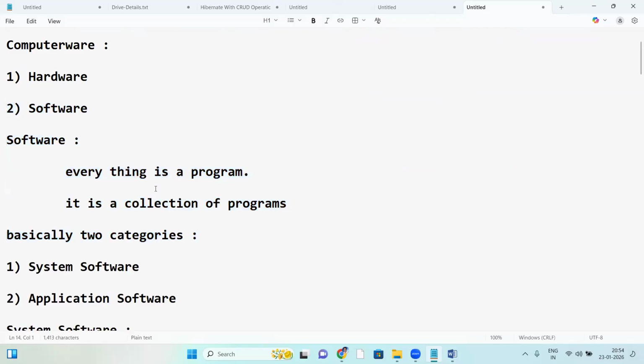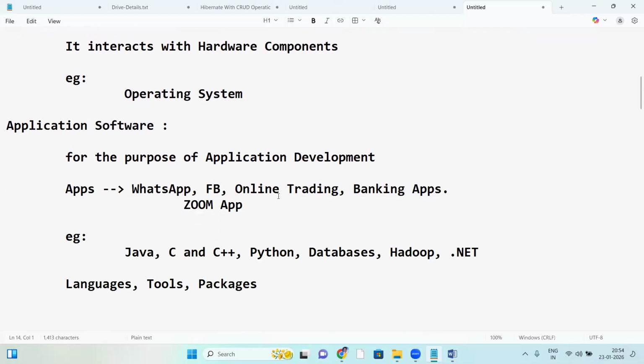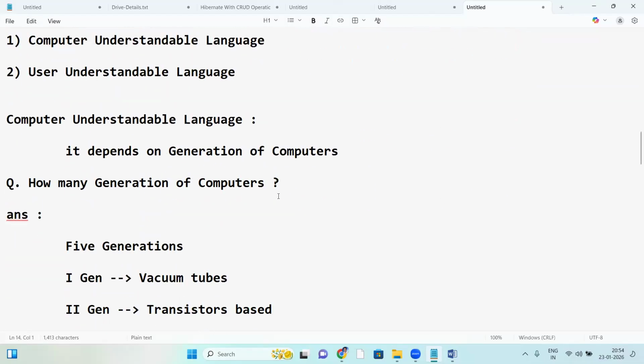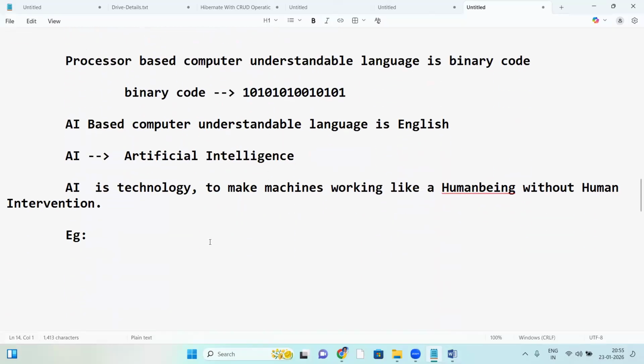You understand this text as well as my voice, right? Both. So an AI machine is the same, exactly the same. Yes, an AI device is the same here. It can understand your voice or text. Your input can be text or voice. So you can give voice-based input or text-based input. Any input you can give here.